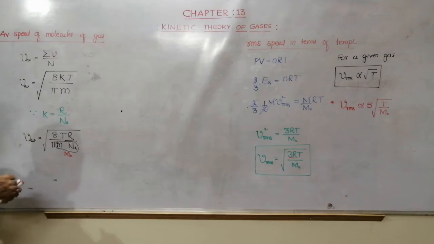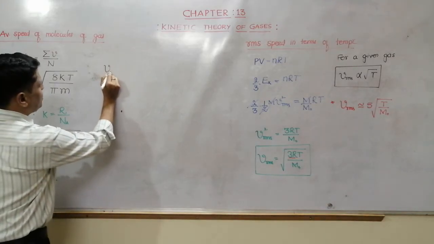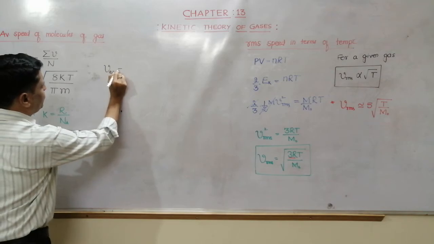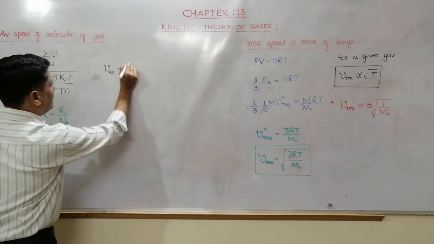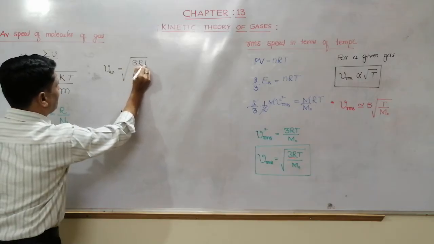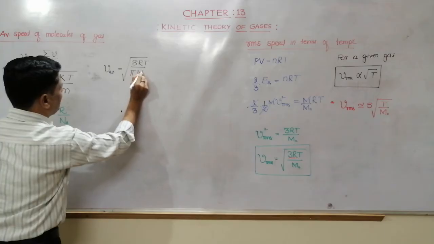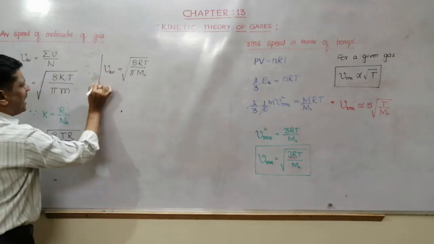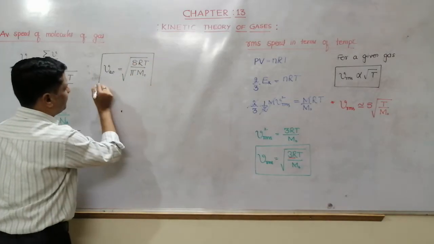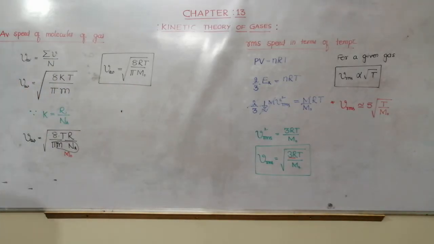Hence I can write average speed of the molecule is equal to under root of 8 RT divided by pi into m naught. This is the average speed of the molecules of the gas. Please note down.